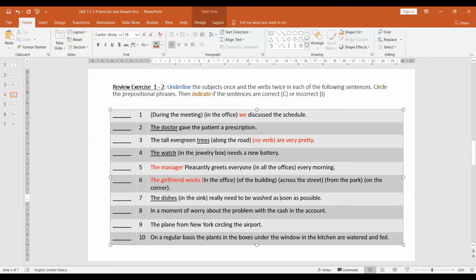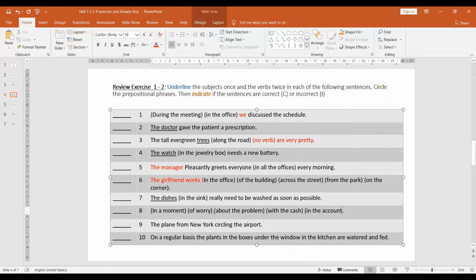Okay, next one is, in a moment of worry about the problem with the cash in the account. This has in a moment, this is the prepositional phrase, of worry, about the problem, with the cash, in the account.